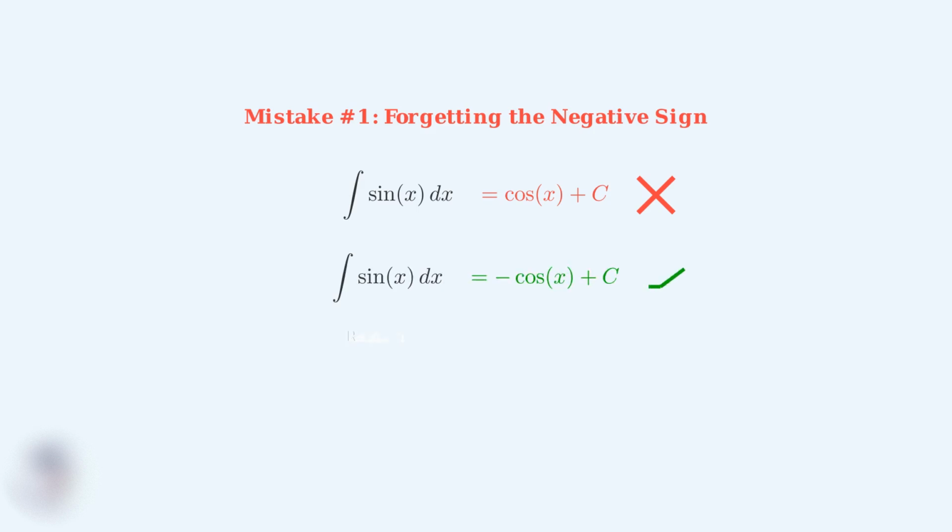The most common mistake is writing the integral of sine x as positive cosine x plus C. This is incorrect because we're missing the crucial negative sign. The correct answer is negative cosine x plus C. Remember this by checking that the derivative of negative cosine x equals positive sine x, which confirms our integration is right.